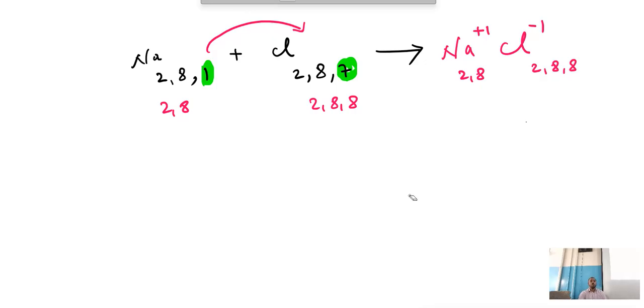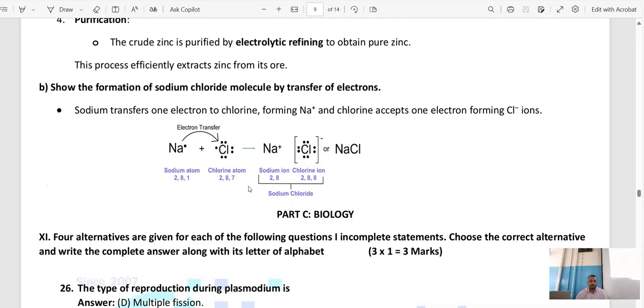Now what I have explained you, the same thing we have to write in a proper order. If you write this much, they may not give you the marks for this. So how to write this in an order? Observe, students. Show the formation of sodium chloride molecule by transfer of electrons. Explain the formation of NaCl.